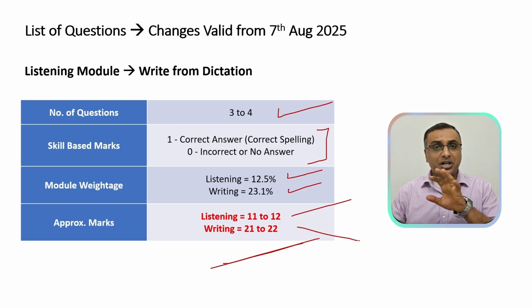This has changed drastically and it will still remain one of the important questions because it is an integrated question type 2. So make sure to answer all of the 3 to 4 questions that you would get in the exam. Missing one question will also cost you dearly in respect to marks.